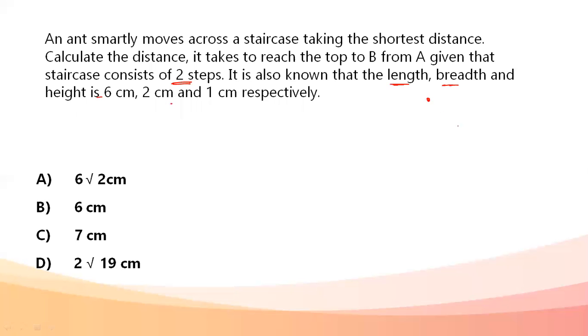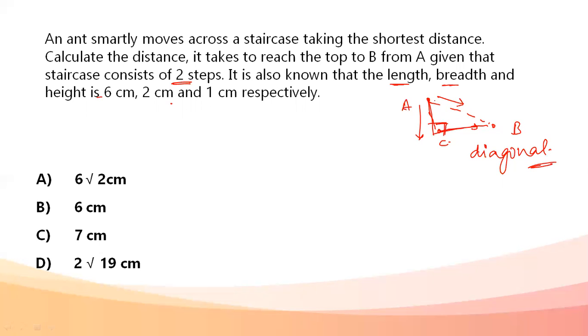Shortest way between, let's say there are 2 points A and B, and there is an intermediate point C. I have to go from A to B. One path I took is A to C, C to B. The other path I took is A to B. The shortest distance between any 2 points is actually the distance along the diagonal, rather than going from A to C and C to B, because these are following right angles.